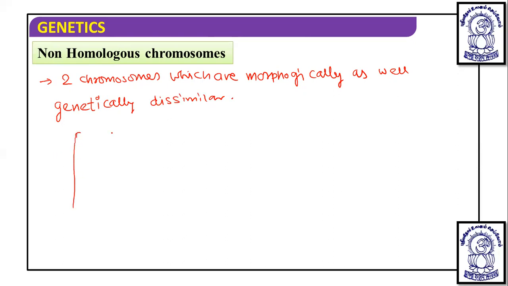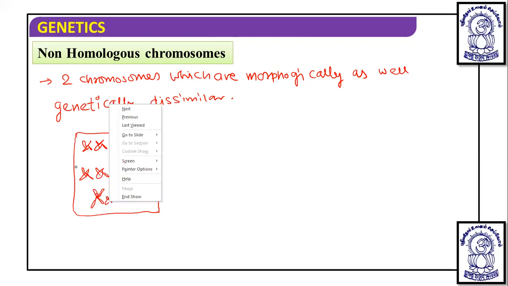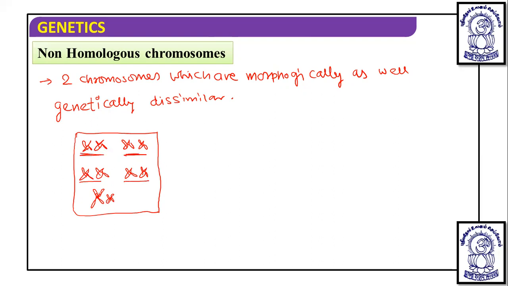Now you know that if we put all the chromosomes of a cell here, suppose I take a human male, this is a homologous pair, this is a homologous pair, this is a homologous pair, this is a homologous pair. But if I compare this one with this one, this is a non-homologous pair.